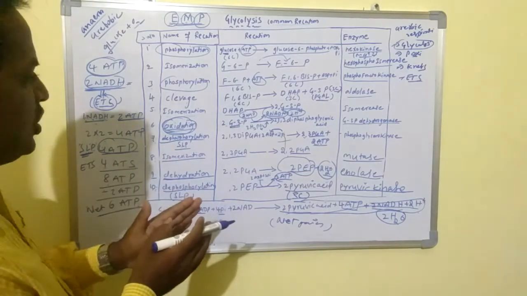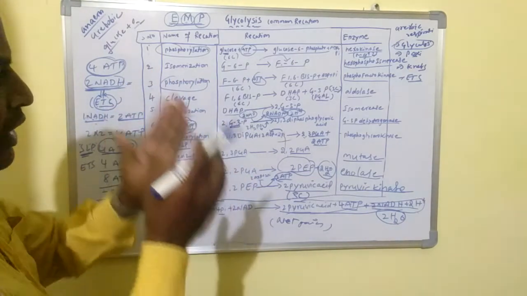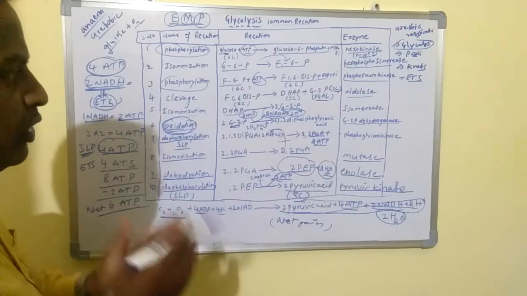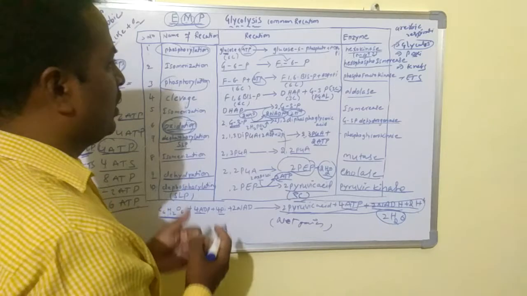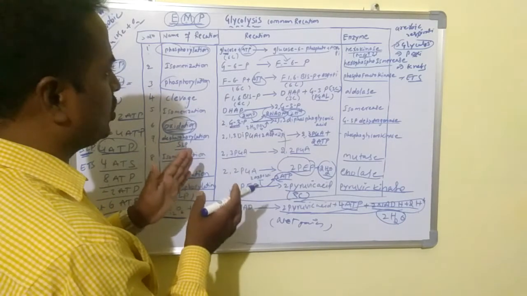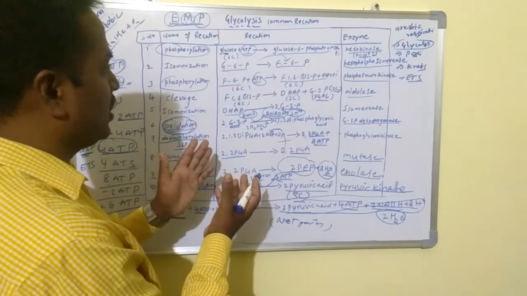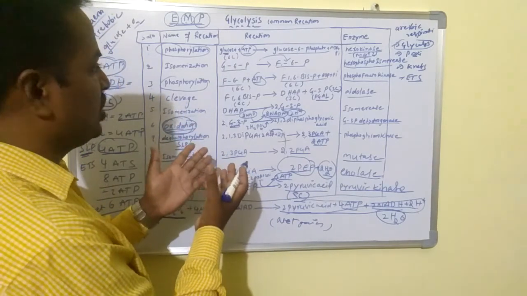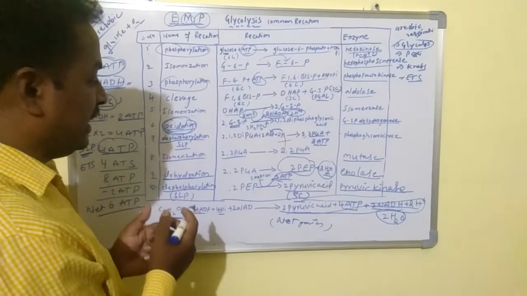So every reaction, every substrate, every product and catalyst is very, very important from the point of view of NEET and EAMCET examinations. Also, in this glycolysis, numerical bits are mainly asked: how many oxidations are there, how many phosphorylations are there, how many isomerizations are there, how many dehydrations are there.